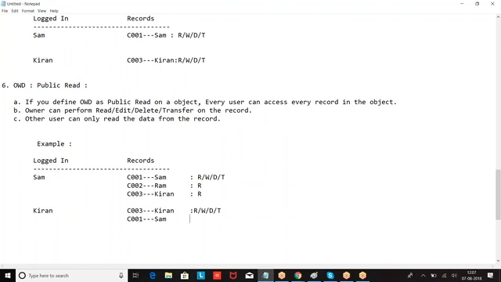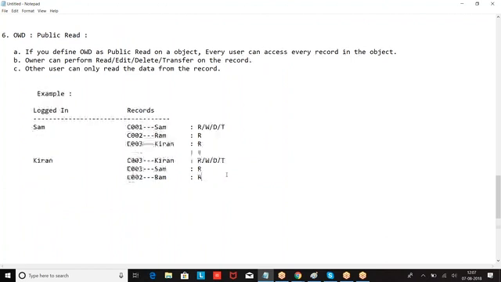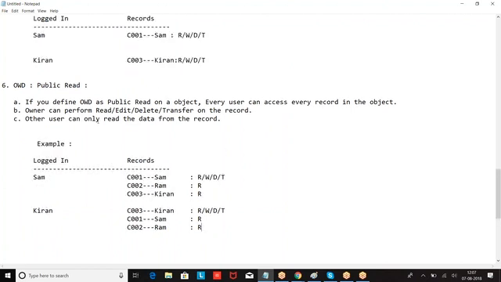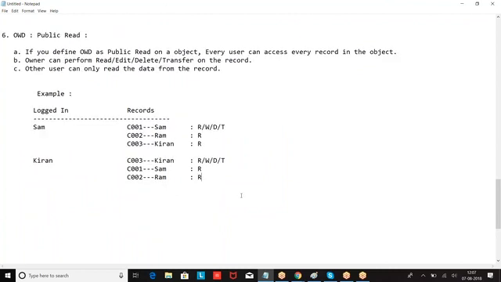Because you are not the owner of the record, you can only perform the read operation. Public read means you can see everyone's data, but on others' records, you can only perform the read operation. I hope you are good with this. Clear, boss? Am I clear?